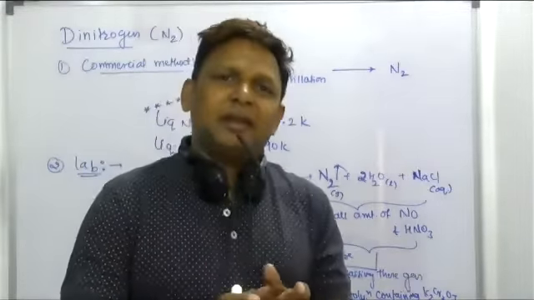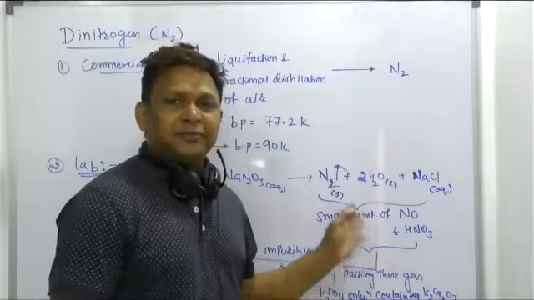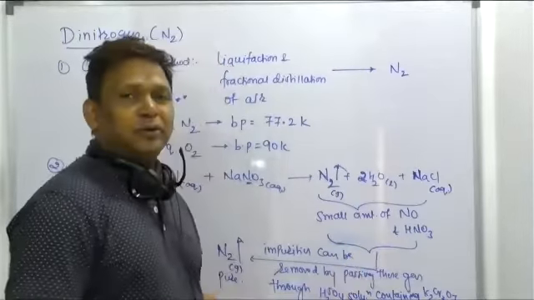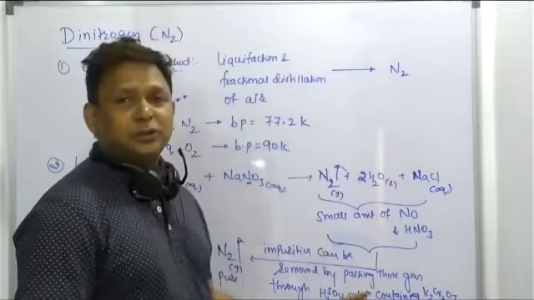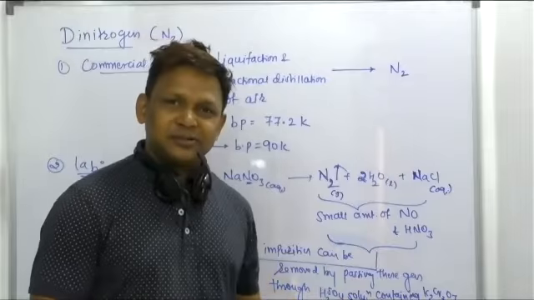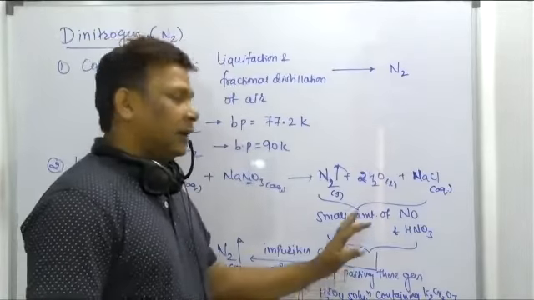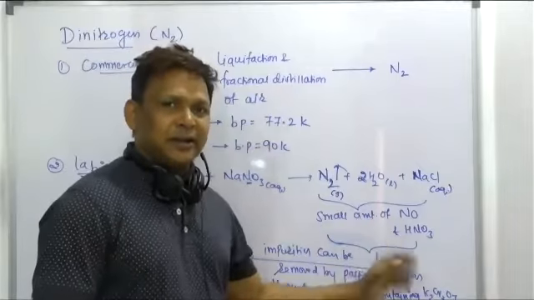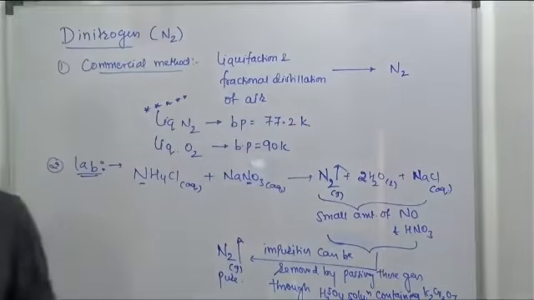But in the lab, we are able to prepare N2 gas, which may have some impurity. This can be removed by passing it through an aqueous solution of sulfuric acid, or we can say by passing it through an acidified solution of potassium dichromate, K2Cr2O7 solution. Acidified, it will remove all the impurities, adsorb all the impurities, leaving behind the pure N2 gas, right?